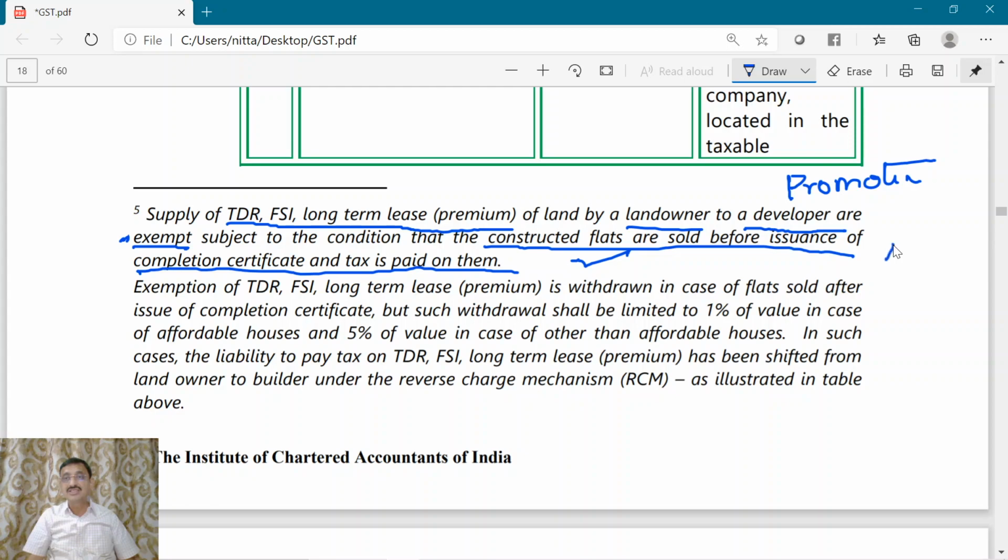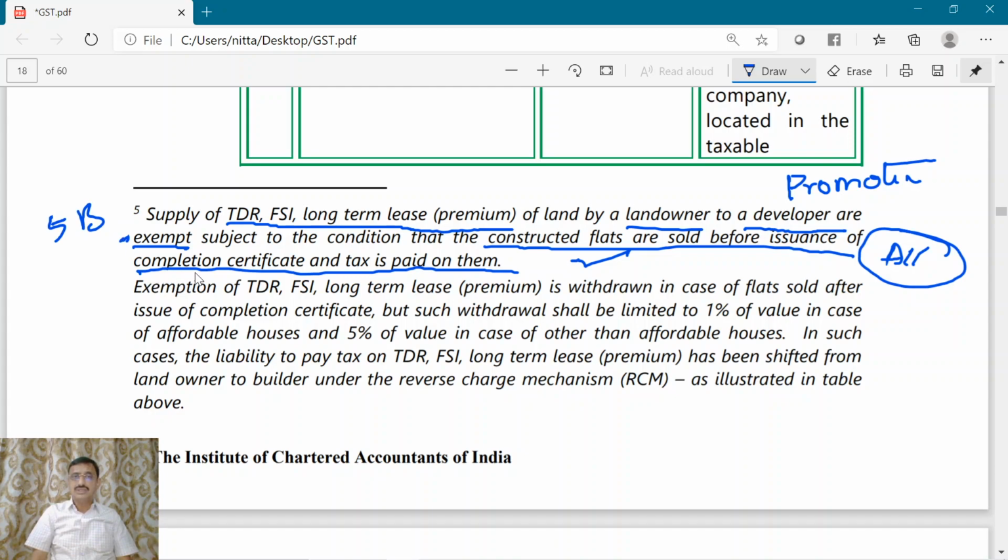On how many flats? On all the flats in the project. Then only this exemption will apply. Else, what will happen? It is chargeable, but on an RCM basis. So it will go to point number 5b.